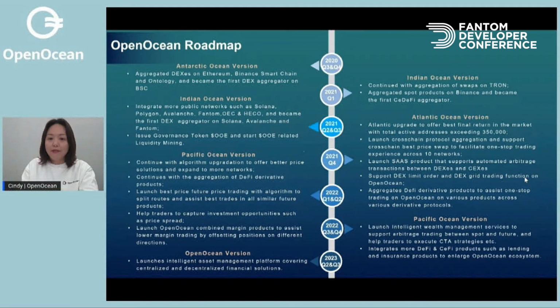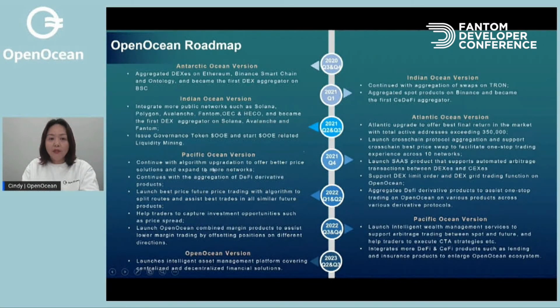You can trade with grid trading functions on OpenOcean, and the functionality is expected to be released within a month. Later, we are going to work on the aggregation of DeFi derivative products to assist one-stop trading on OpenOcean on various products across various derivative protocols. You can look forward to that. It will be a very innovative solution to the industry. I'm sure the traders will love it.